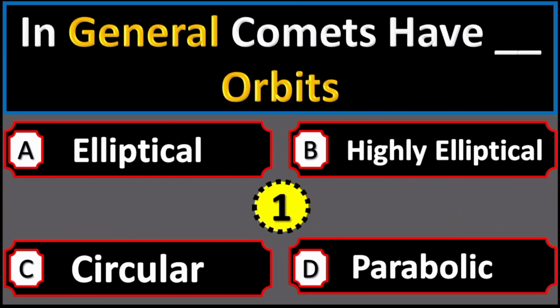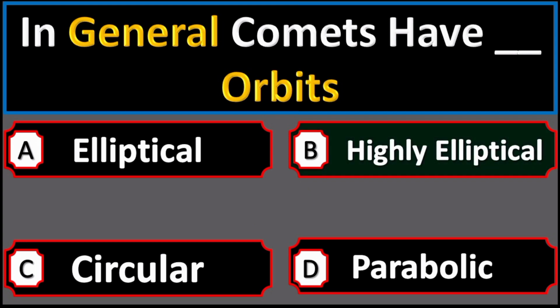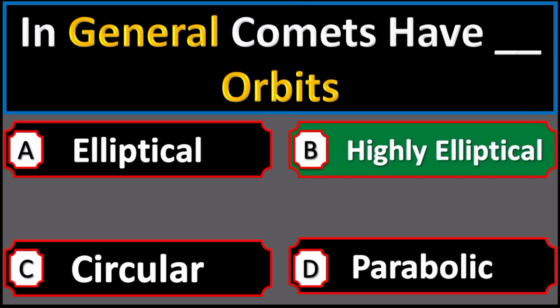In general, comets have dash orbits. Option A elliptical, option B highly elliptical, option C circular, option D parabolic. Right option is option B highly elliptical.